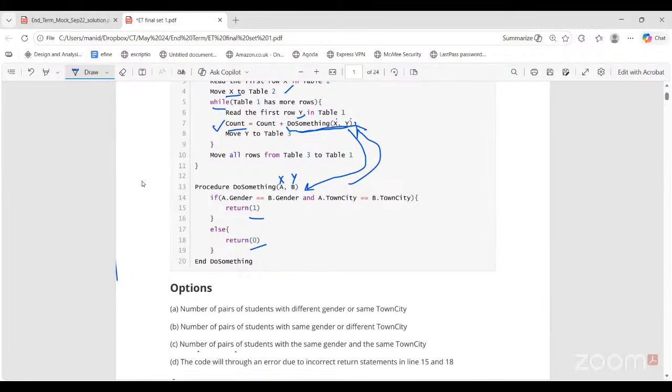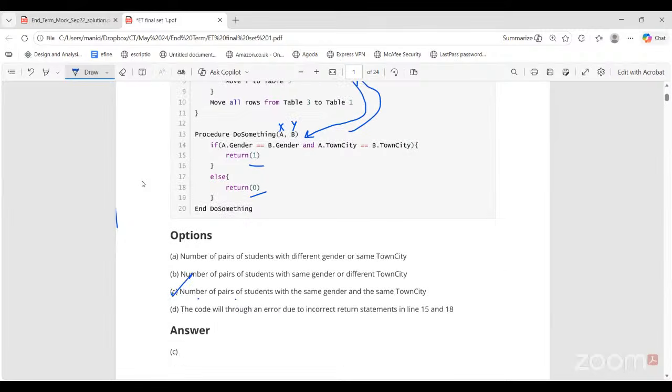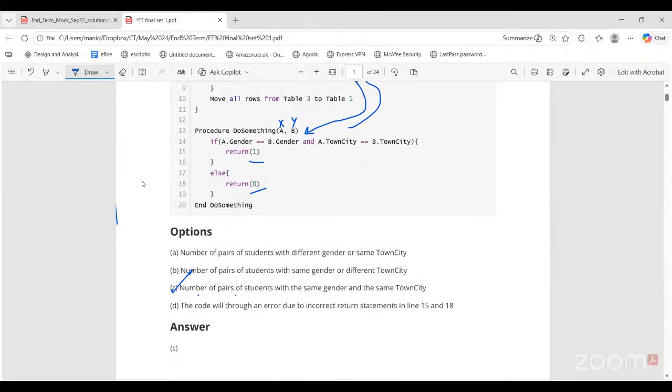Okay, does anyone think any other option? This is correct, right? So this option C is our answer. This is just the number of people having the same gender and same town/city. Okay, next question.